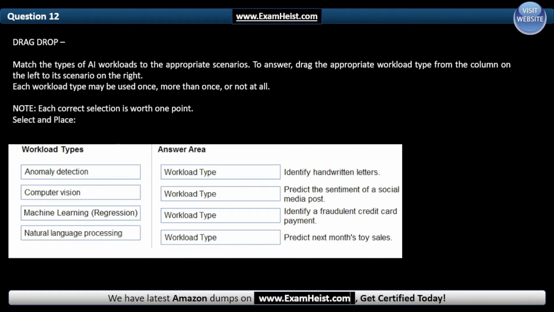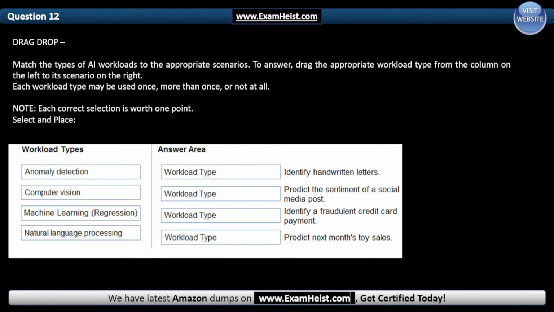Question 12. Drag drop. Match the types of AI workloads to the appropriate scenarios. To answer, drag the appropriate workload type from the column on the left to its scenario on the right. Each workload type may be used once, more than once, or not at all. Note, each correct selection is worth 1 point. Select and place. Our workload types: anomaly detection, computer vision, machine learning, natural language processing.